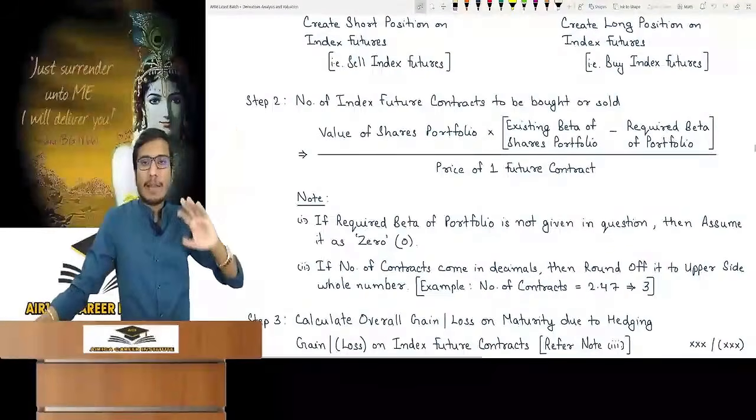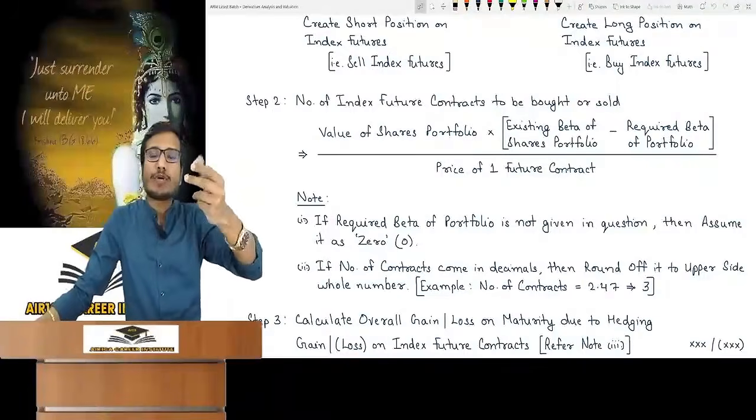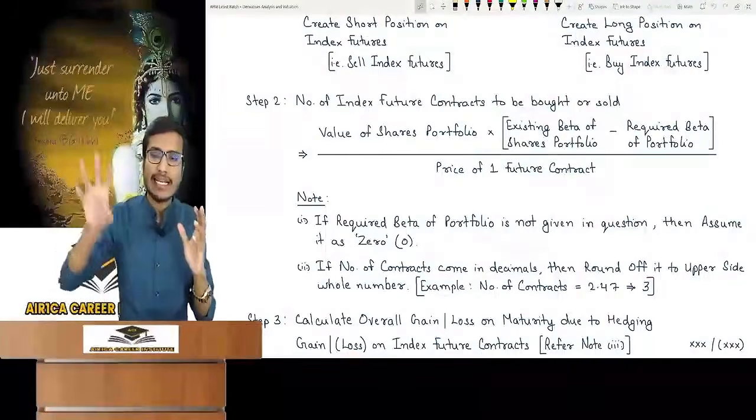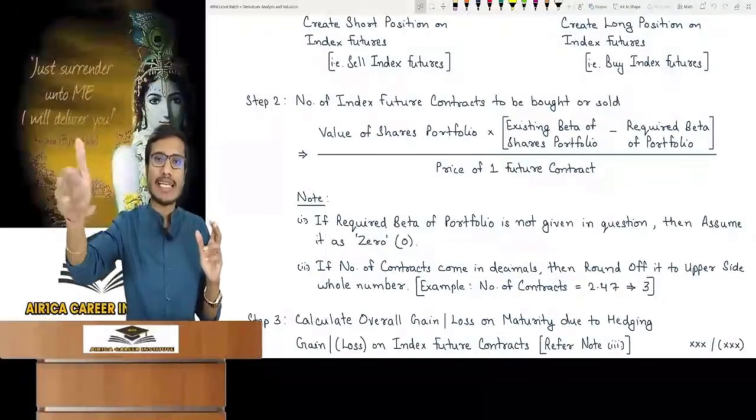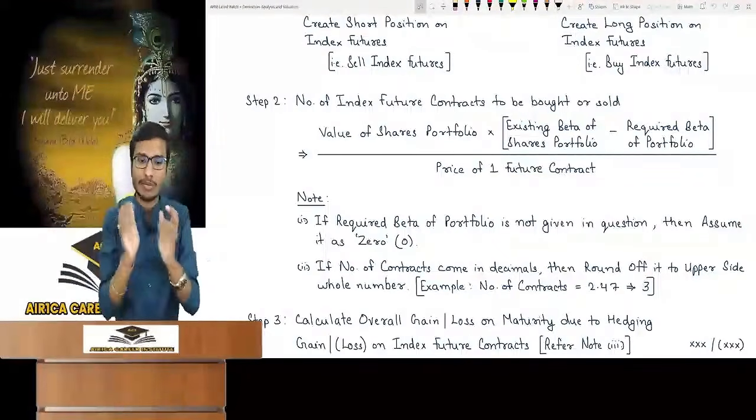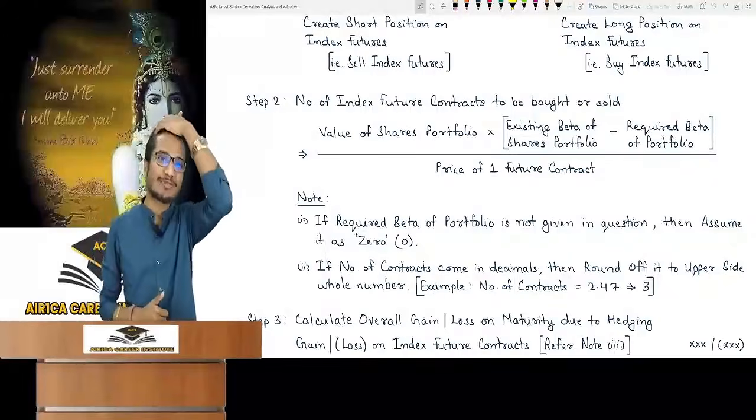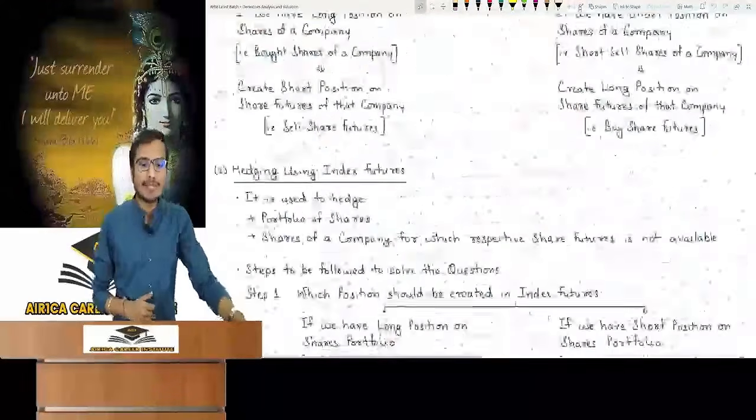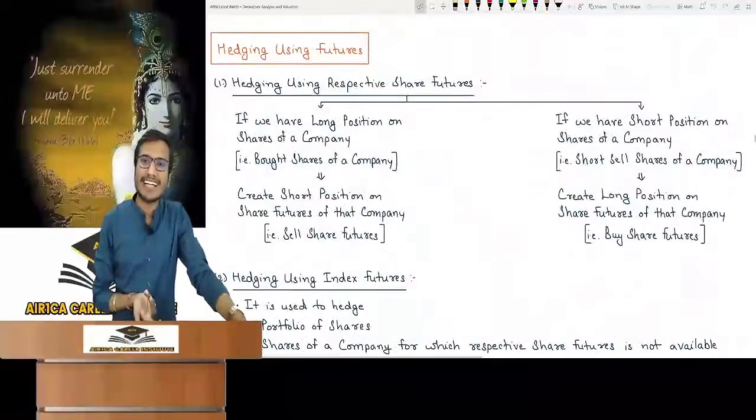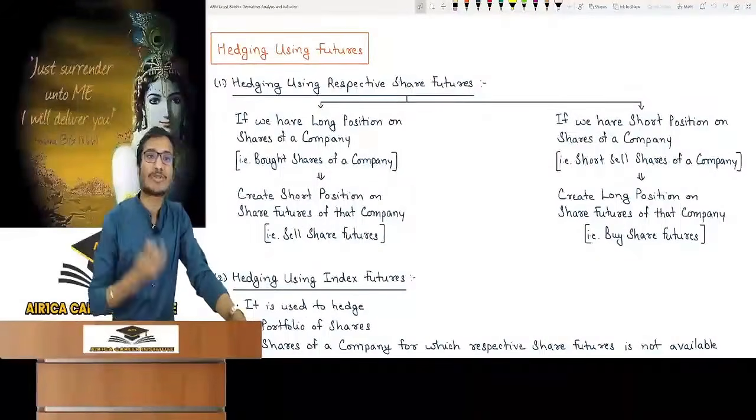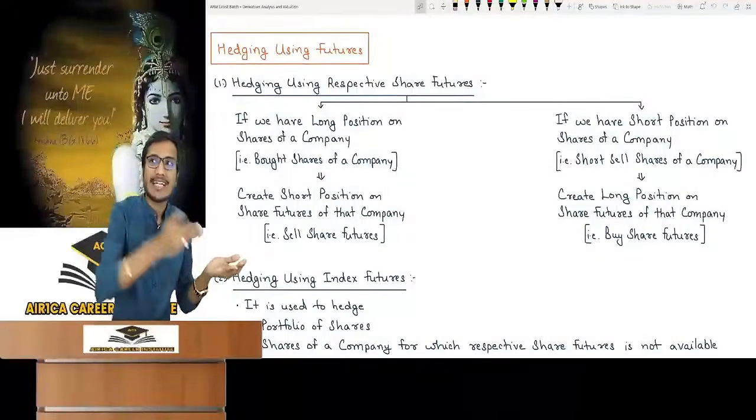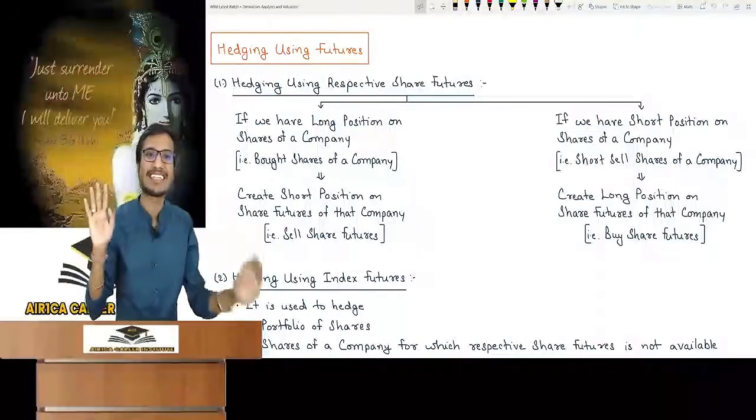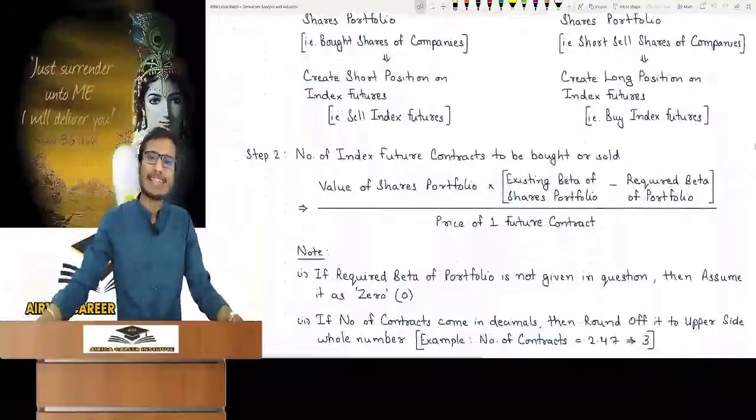Step number 2: how many index future contracts should I buy or sell? I have decided that I will buy future contracts, upside or downside betting. Now how many total index future contracts should I do? How many numbers? Sir, you didn't tell us all these steps when we were working on respective share work. There was no need for numbers. If there is one share of Reliance, then we will do future on one share. If 2 shares, then 2 shares. Then what is the problem here?